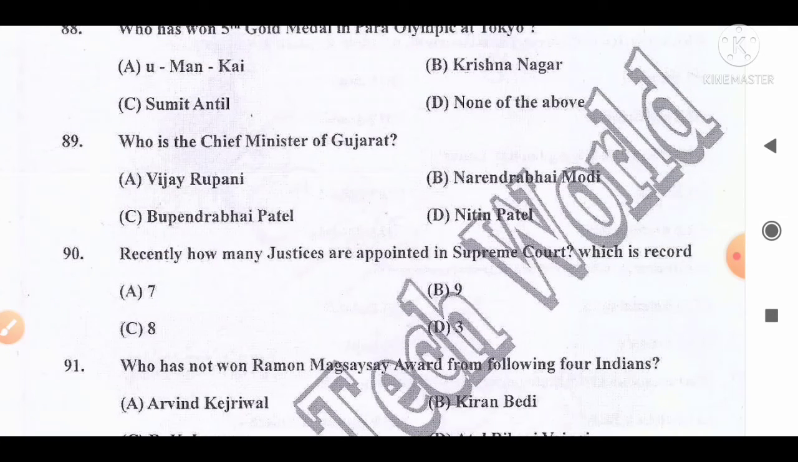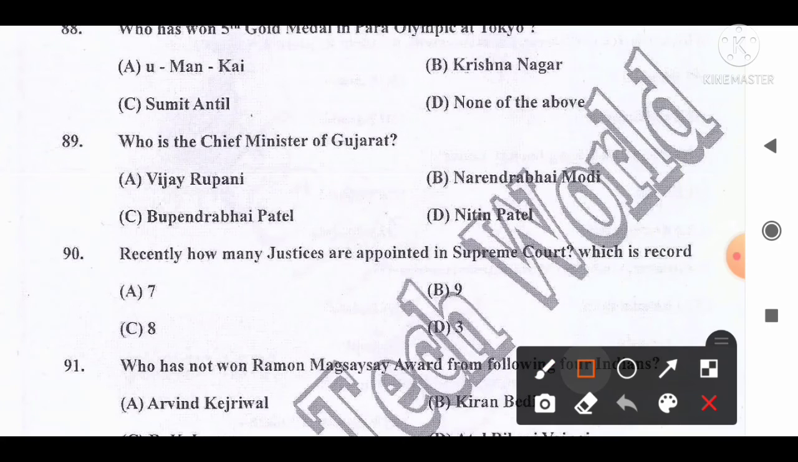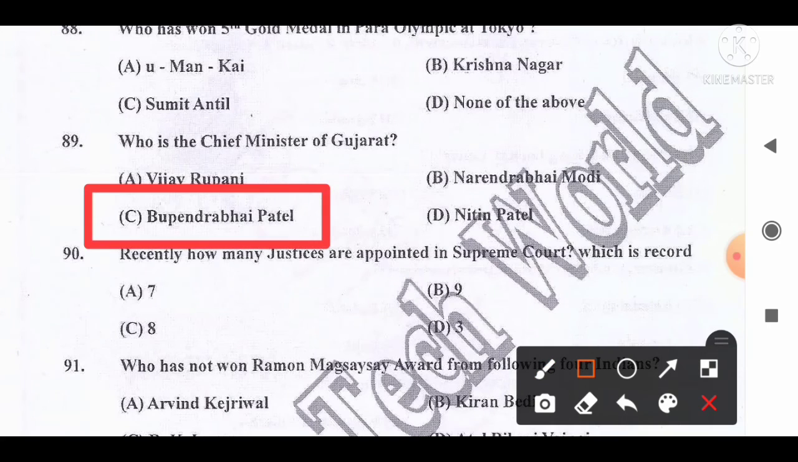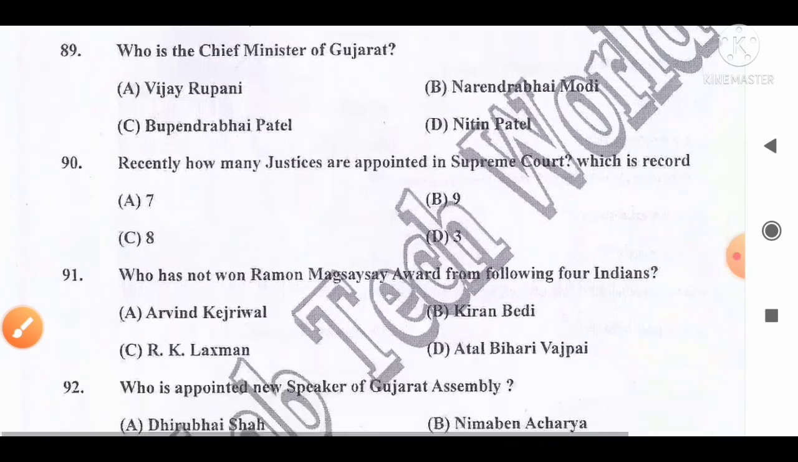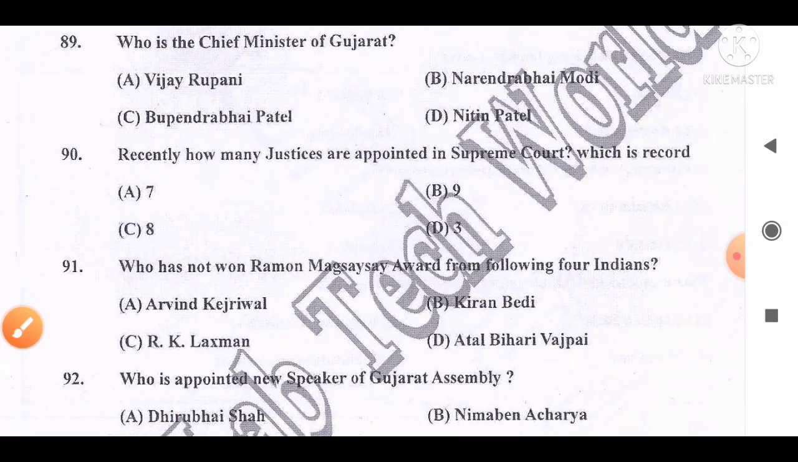Who is the Chief Minister of Gujarat? Option A, Vijay Rupani, B, Narendra Modi, C, Bhupendra Bhai Patel, D, Nitin Patel. The correct answer is option C. Bhupendra Patel is now the Chief Minister of Gujarat. So option C is the correct answer. Move to the next question, number 90.